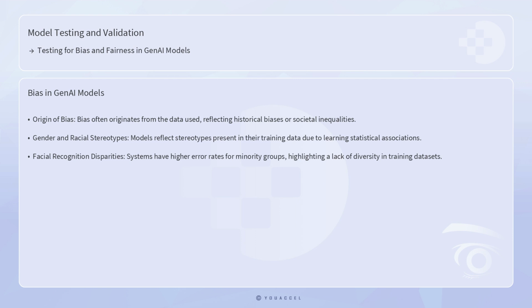In the case of facial recognition systems, studies have shown that these systems tend to have higher error rates for minority groups, which is a direct consequence of training on datasets that lack diversity. Such disparities highlight the importance of curating representative datasets and employing methods to detect and mitigate bias.